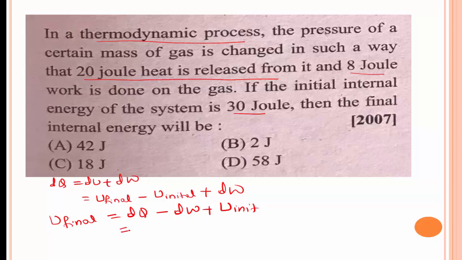Now substitute the values. In a thermodynamic process, the pressure of a certain mass of a gas is changed in such a way that 20 joule heat is released from it. That is minus 20 plus 8 plus 30, we get the answer 18 joule. Option C is the right answer.